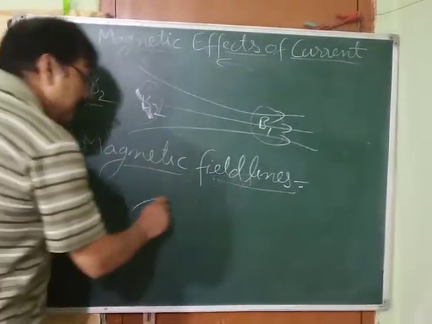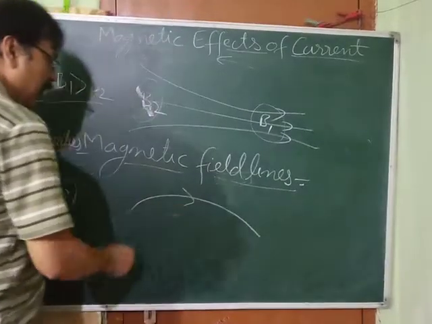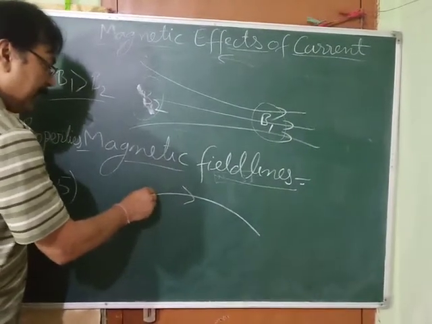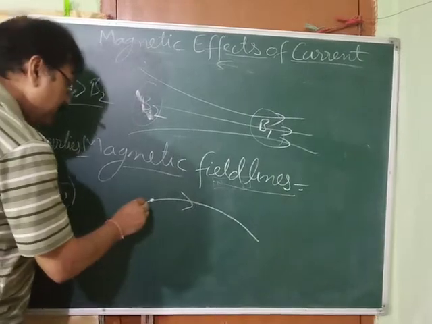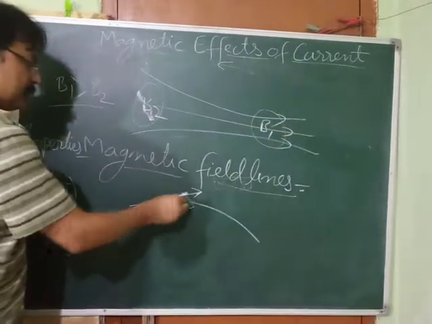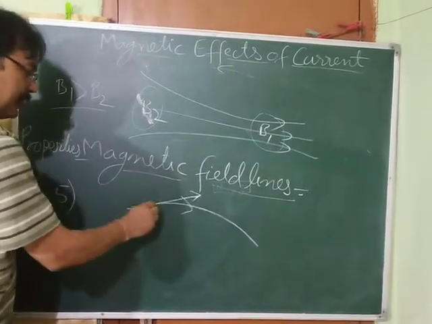Like see, suppose this is the magnetic field line and you want to find out the direction of magnetic field at this point. So what you have to do? You have to draw a tangent. So this direction gives, this is the direction of magnetic field at this point.